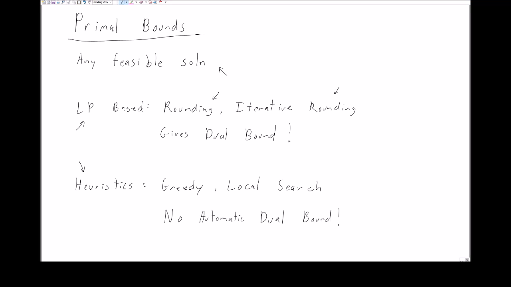What's important about these linear program-based techniques is that they give a corresponding dual bound. If we use a linear program-based technique, like iterative rounding for example, the linear program provides a dual bound, an upper bound. The feasible solution we generate provides a lower bound, a primal bound, and we can measure the gap between them. In this way, when we use a linear program-based technique, we can measure the quality of our solution by comparing it to the original linear program solution, the unrounded solution.